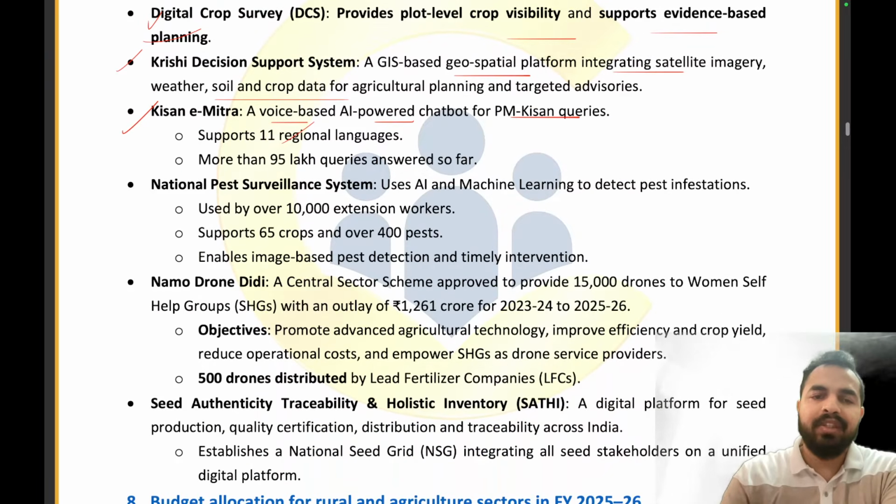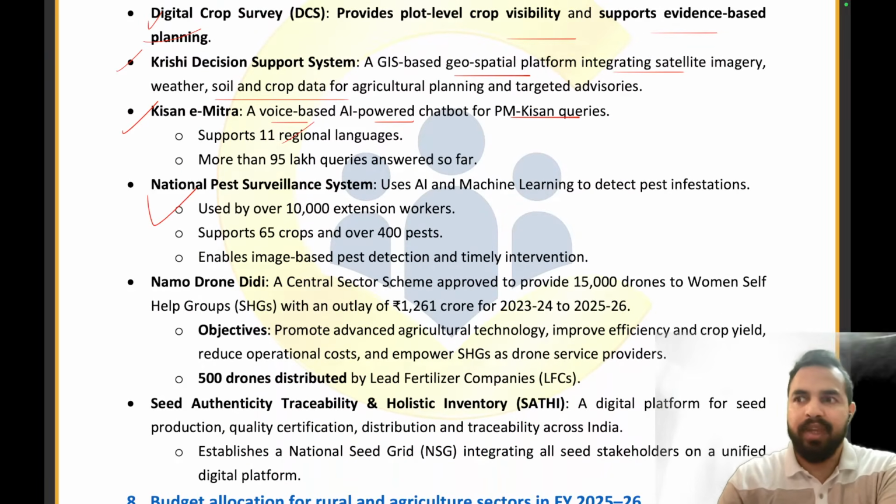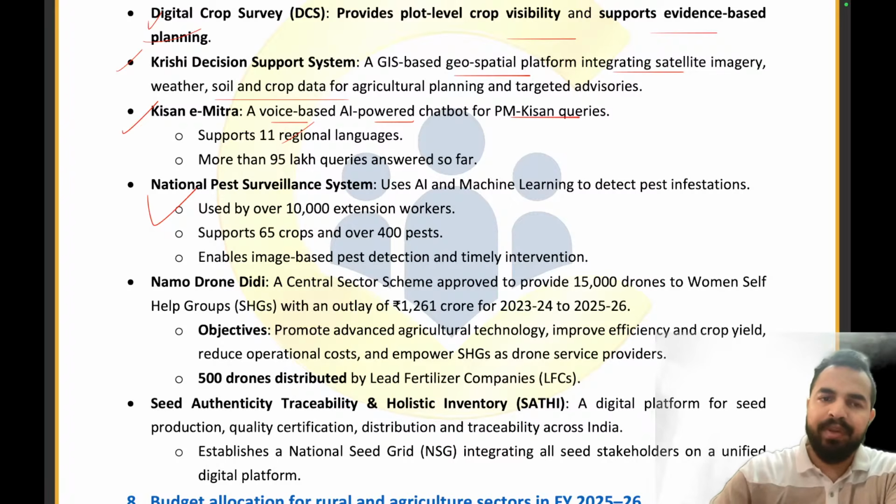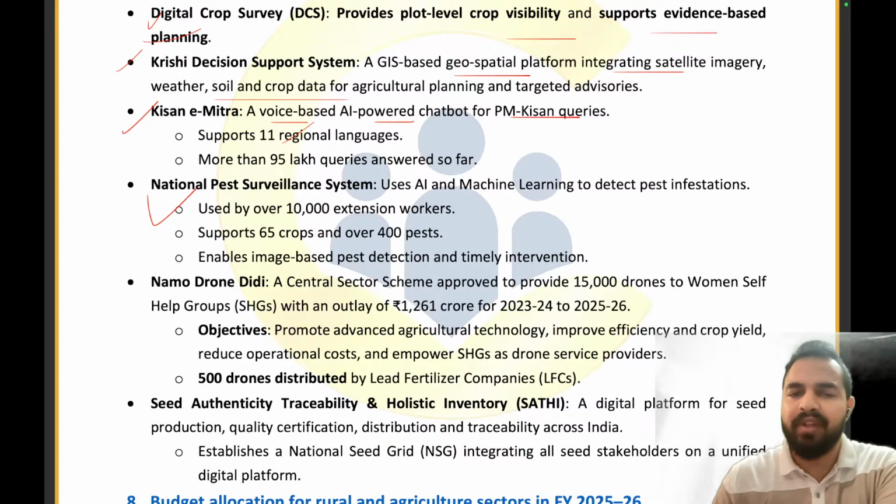Now we have the National Pest Surveillance System. So what exactly is the amount of pesticides which is required? Why are these pests coming? How exactly can we resolve this issue? Why focus on this issue? So all these things will be provided under the National Pest Surveillance System. It is used by over 10,000 extension workers, and supports 65 crops and 400 pests.